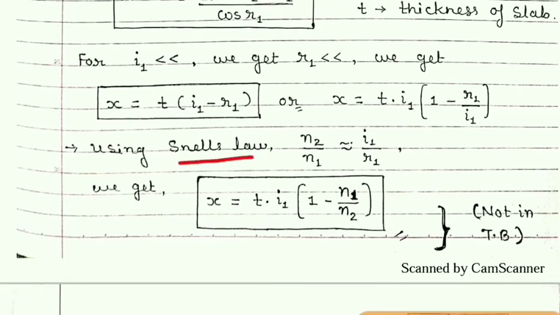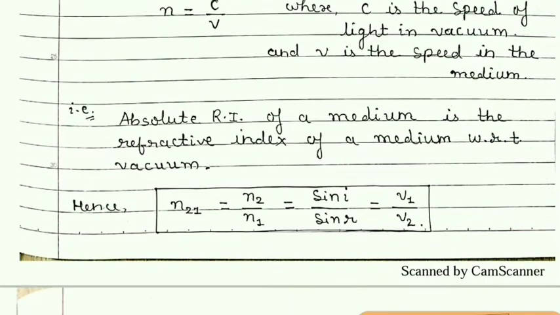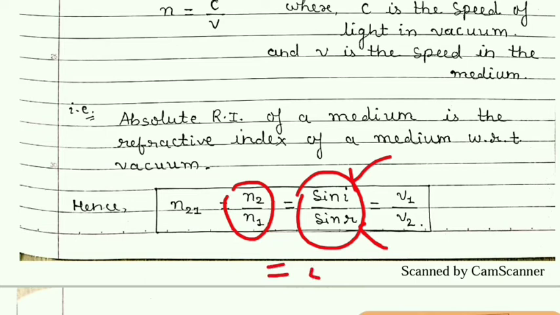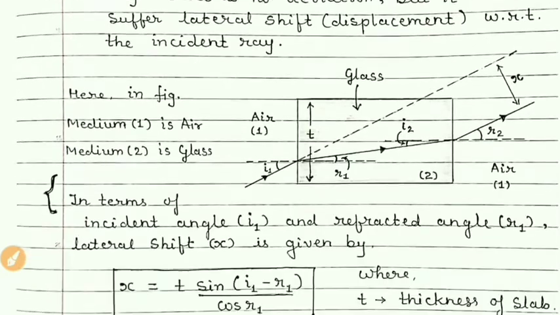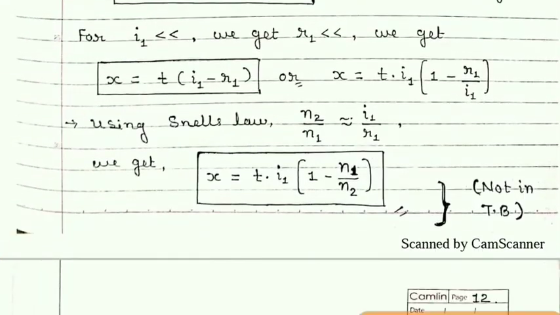Now students, according to Snell's law, n2 upon n1 is sin i upon sin r. But if i and r both are very small, then we can simply write this as i upon r. And that's why here we have written n2 upon n1 is equal to I1 upon R1.